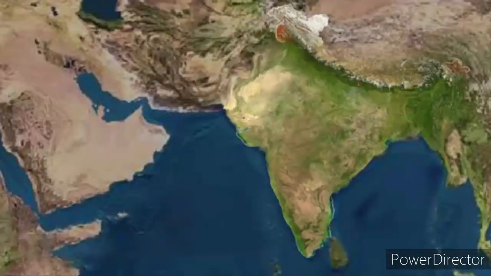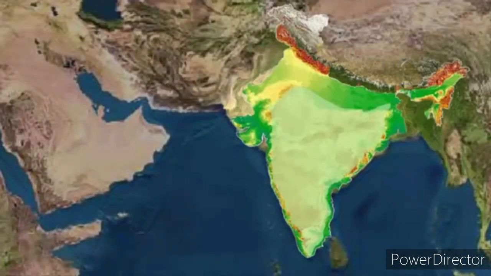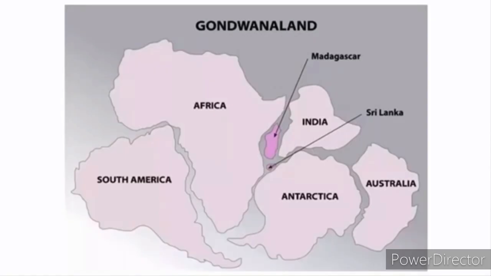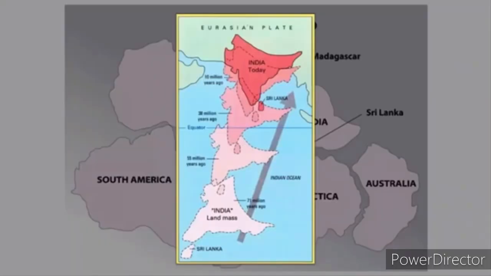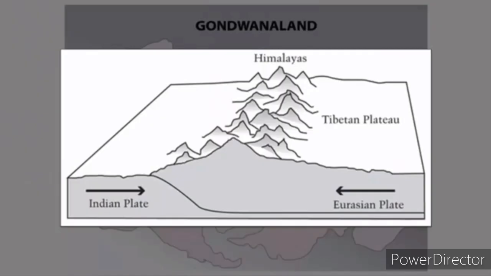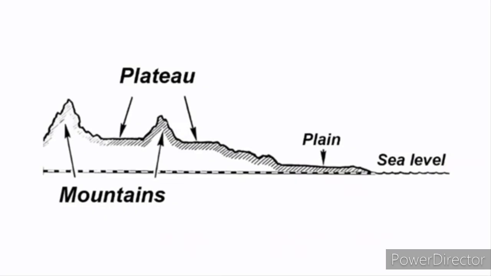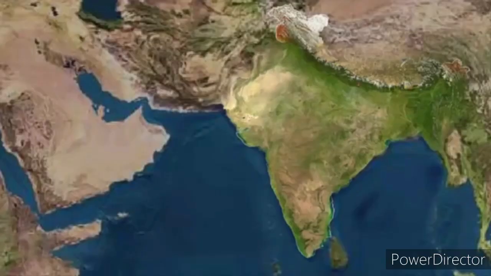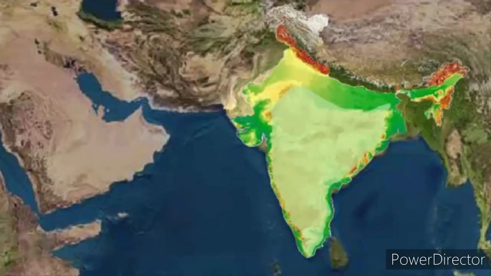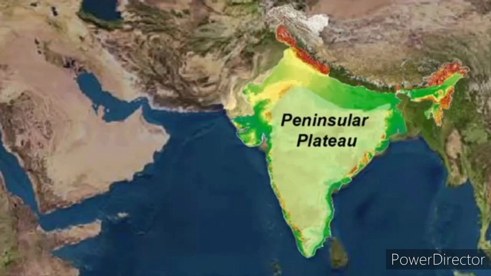Now next let's see the peninsular plateau. What do you mean by the peninsular plateau? The Indian plateau is also known as the peninsular plateau as it is surrounded by the sea. You know the meaning of peninsula: a piece of land surrounded on three sides by water is known as a peninsula. It is mainly composed of old crystalline, hard, igneous and metamorphic rocks.